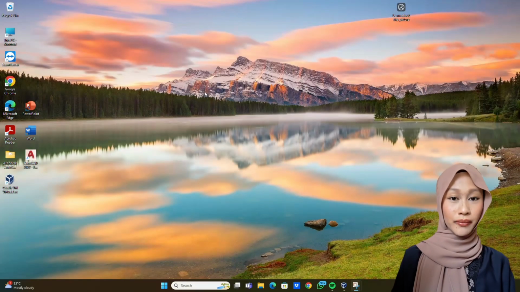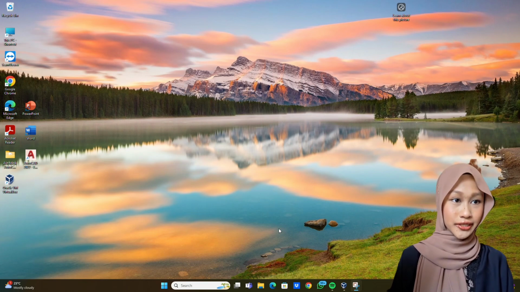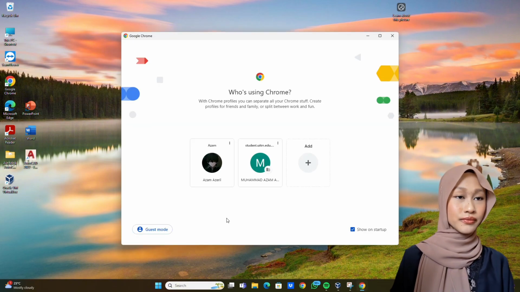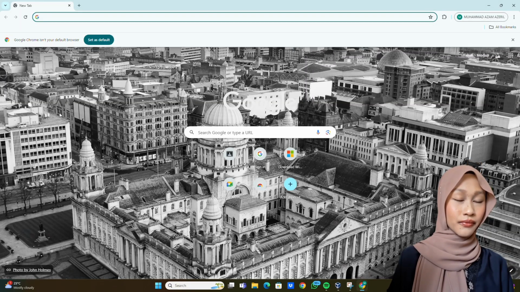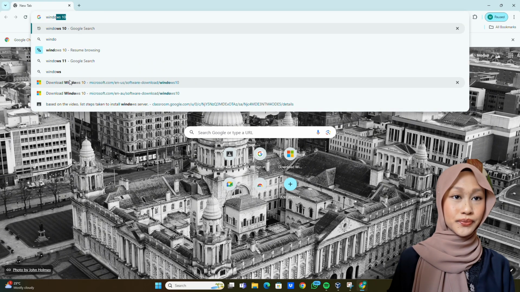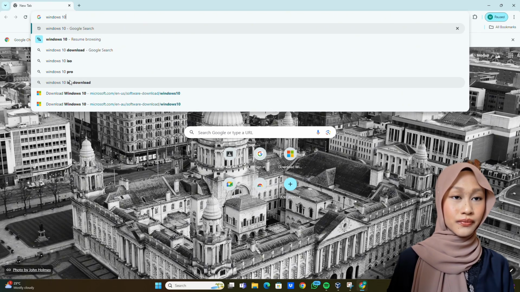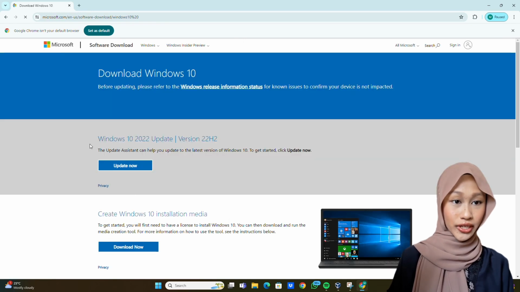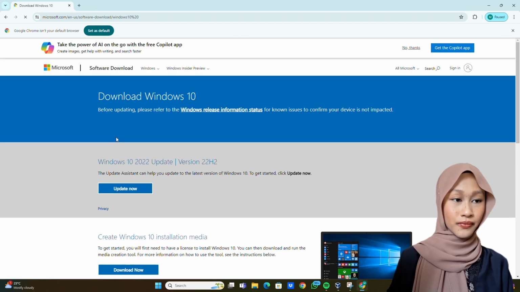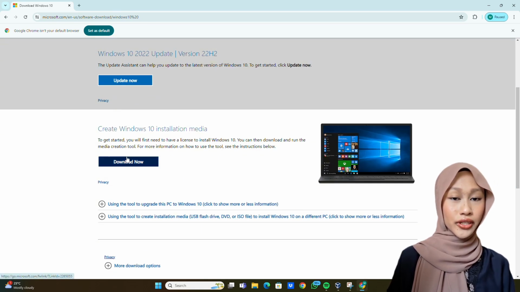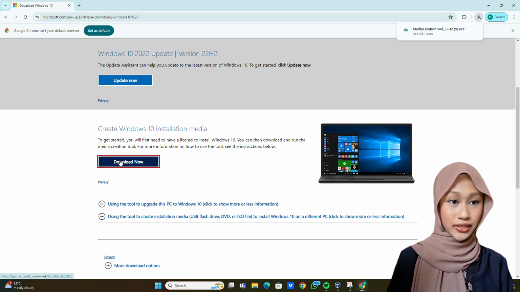So I'm going to talk about the first part in this assignment, which is preparation for the installation disk. First, you may click on Google Chrome and type Windows 10. Click on the link that was shown, download Windows 10. Scroll down a little bit and you may see the download now button. Click on it.